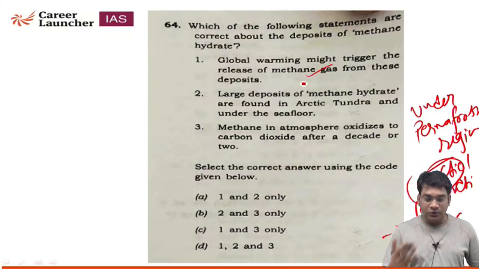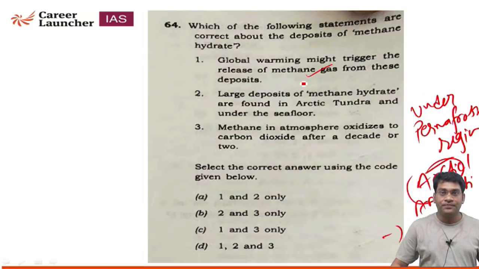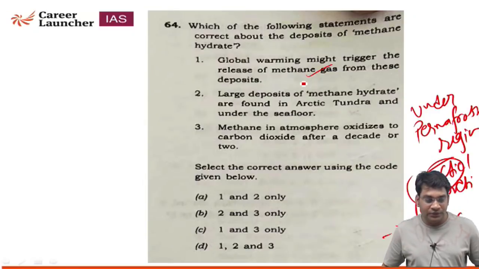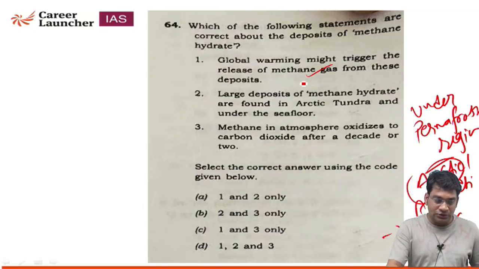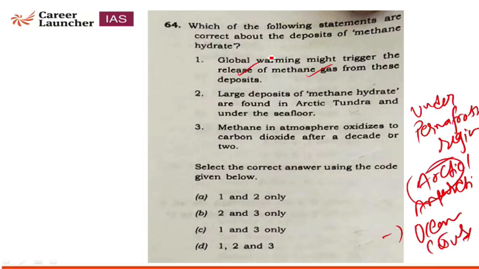Because of the global warming situation, ice is melting and this results in the release of methane gas that is deposited under the ice. It will be released when the ice is completely melted because of the increase in temperature due to global warming. So statement 1 is correct. Large deposits of methane hydrate are found in the Arctic tundra and under the sea floor. So statement 2 is also correct. So 1 and 2 are correct.